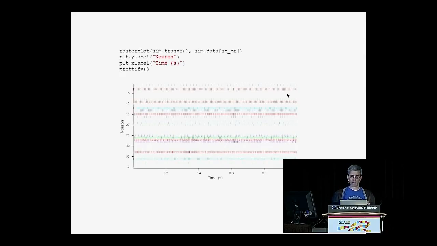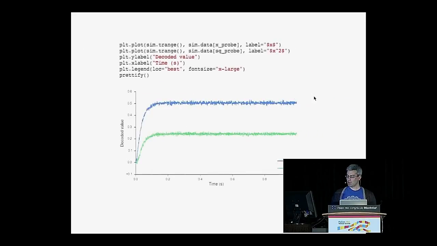But since we have this higher level of abstraction in Nengo, we can also look at the value that these groups of neurons are representing over time. So our X population, the blue curve, very quickly reaches a value of 0.5, which is what we were trying to encode in the first place. And our squared population, the green curve, encodes X squared, which is about 0.25. We're doing a pretty okay job here.